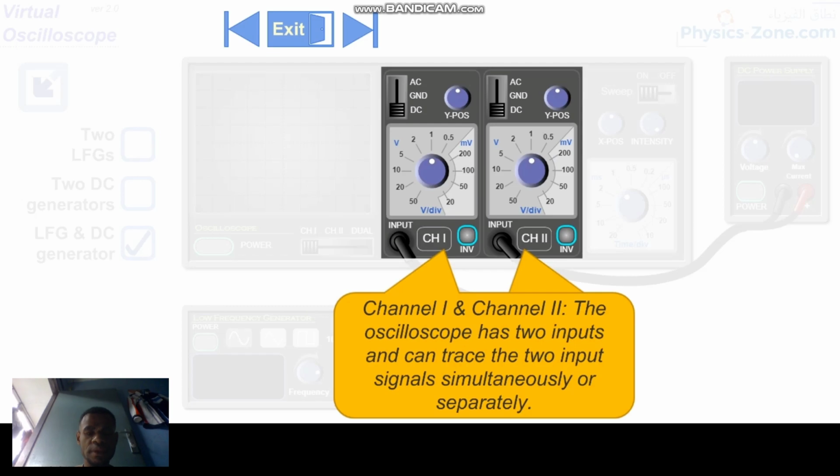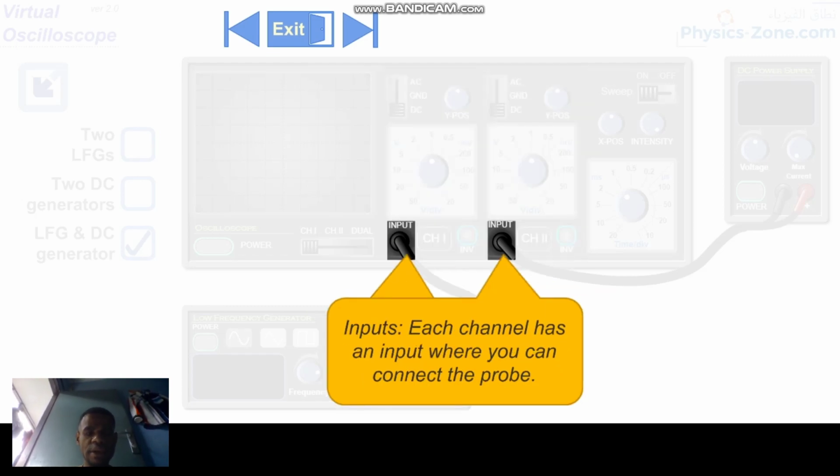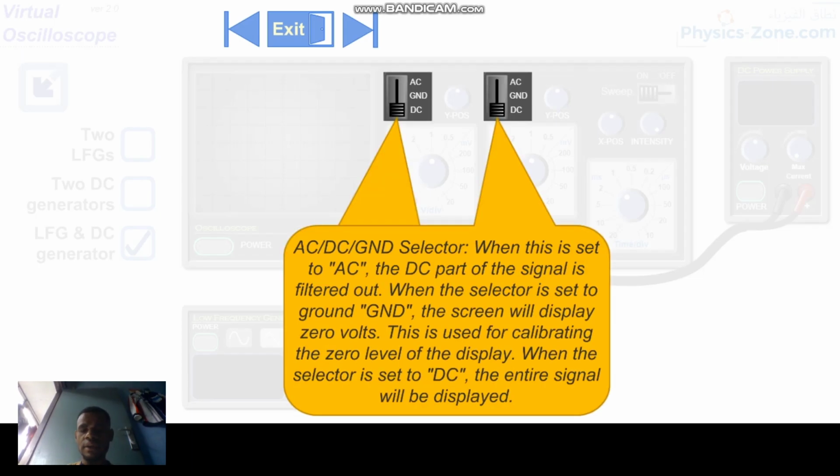Inputs and the channel is the input where you can view the signal in AC and DC. When the selector is set to AC, the DC part of the signal is removed.